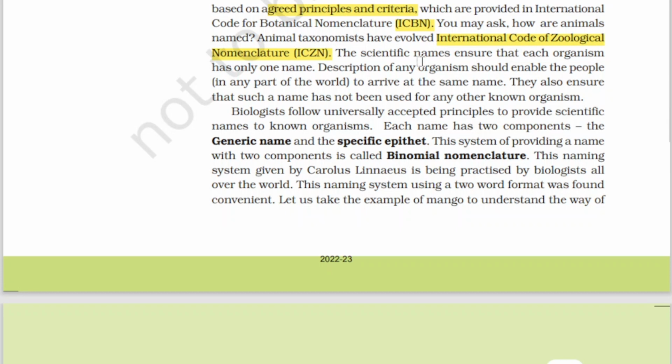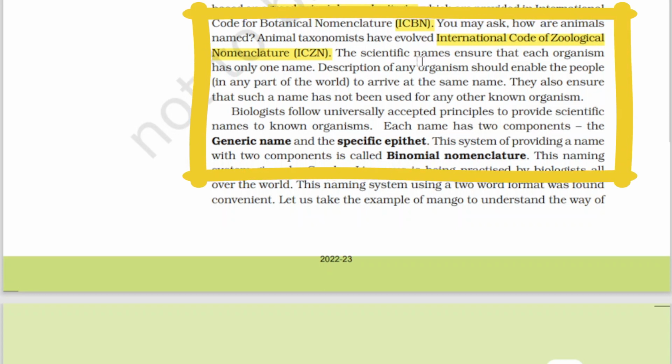Now, for example, as I said, local names differ from one place to another place. So here, the scientific name ensures that a particular organism has only one name throughout the world. Even if you go to Japan or the US or India or any other country, the scientific name will be the same. The description of any organism should enable people in any part of the world to arrive at the same name. They also ensure that such a name has not been used for any other known organism.